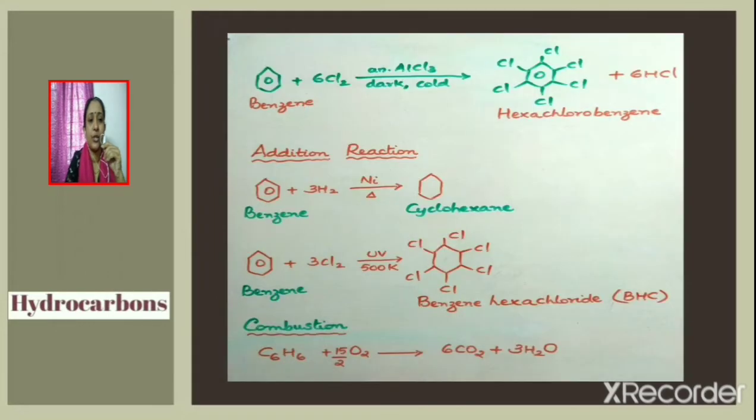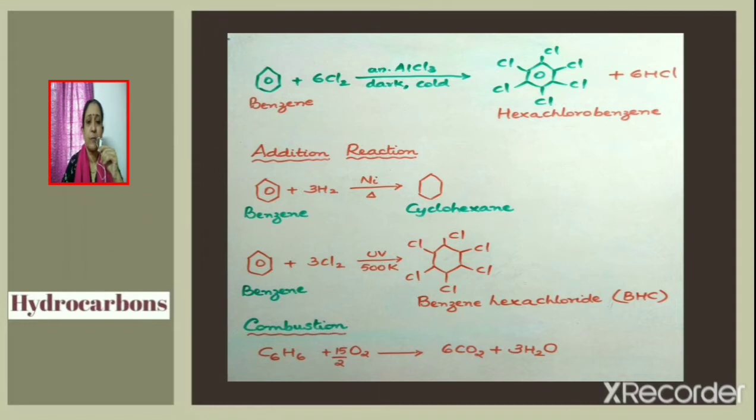Let us now continue with the topic. Benzene reacts with chlorine in the presence of anhydrous aluminum chloride under dark cold conditions to give hexachlorobenzene and HCl. Next we shall discuss addition reactions.